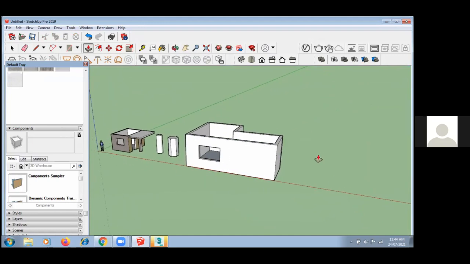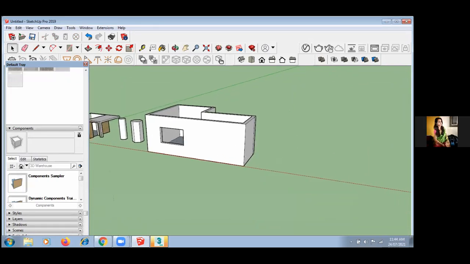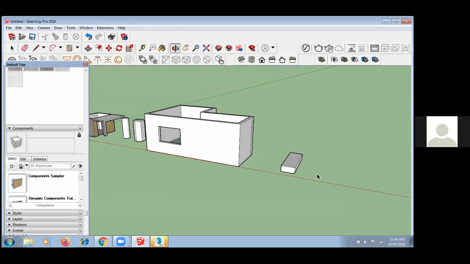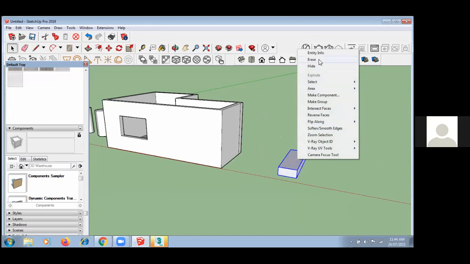Up till now, any questions, queries? No, sir. Okay. Now I'm showing you how to create steps. Suppose here I'm drawing one rectangle. Again, with push and pull, I'm giving the height of that. Now, if I want to create an object, or a model of this, just double click on this, or right click over here, and here we have options like make a component and make a group.